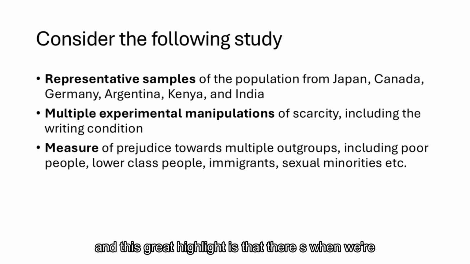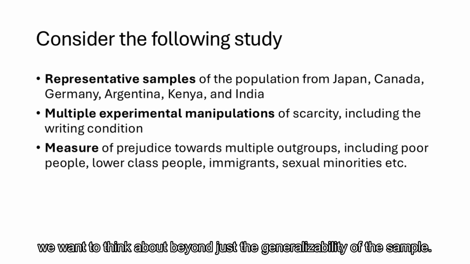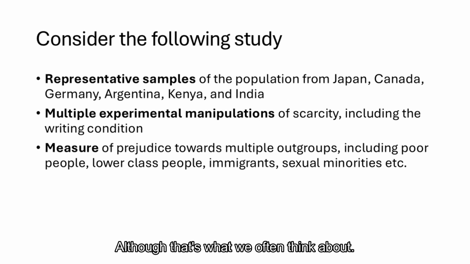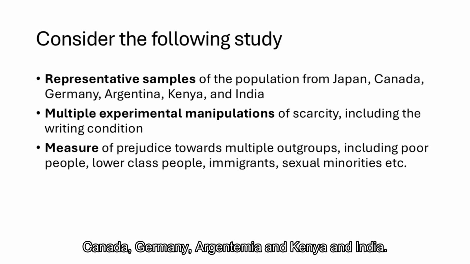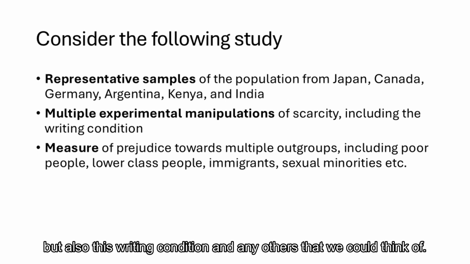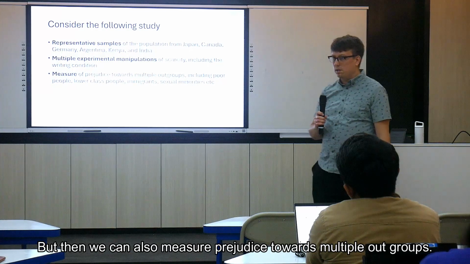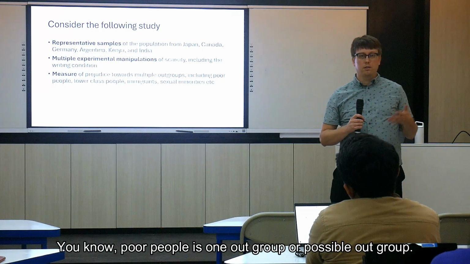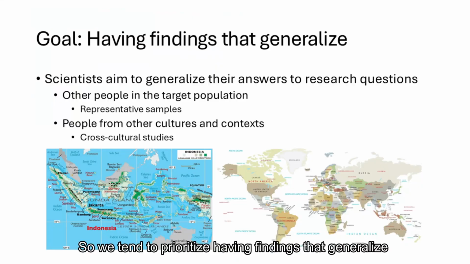What's important here, and this is a great highlight, is that when we're thinking about the generalizability of the study, we want to think beyond just the generalizability of the sample, although that's what we often think about. We could have representative samples of the population from Japan, Canada, Germany, Argentina, Kenya, and India. We could have multiple experimental manipulations of scarcity, like an economic gain, but also this writing condition, and any others that we could think of. But then we could also measure prejudice towards multiple outgroups. Poor people is one possible outgroup, but there are a lot of other groups that could be included. So we tend to prioritize having findings that generalize.